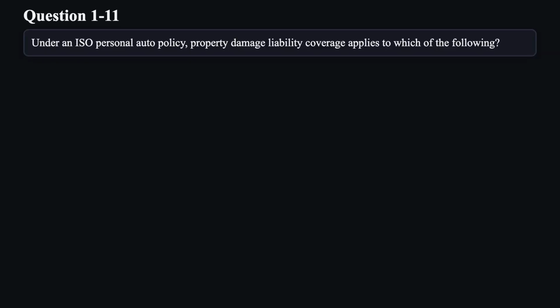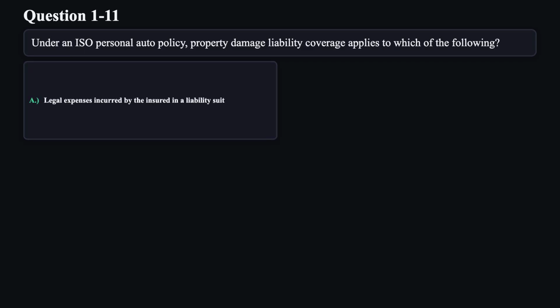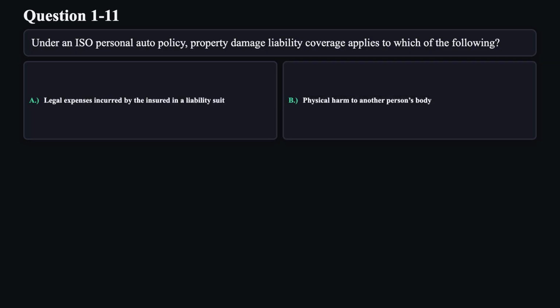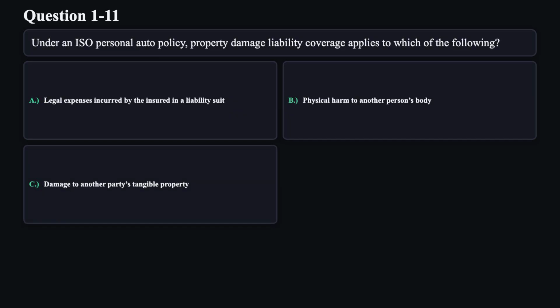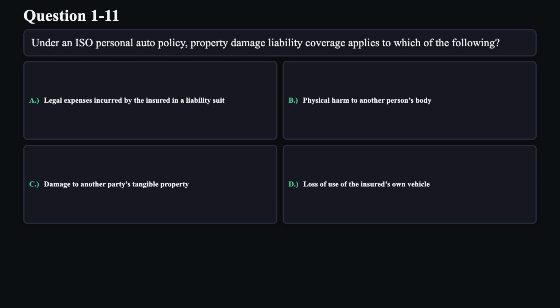Question 11. Under an ISO personal auto policy, property damage liability coverage applies to which of the following? A. Legal expenses incurred by the insured in a liability suit. B. Physical harm to another person's body. C. Damage to another party's tangible property. D. Loss of use of the insured's own vehicle.